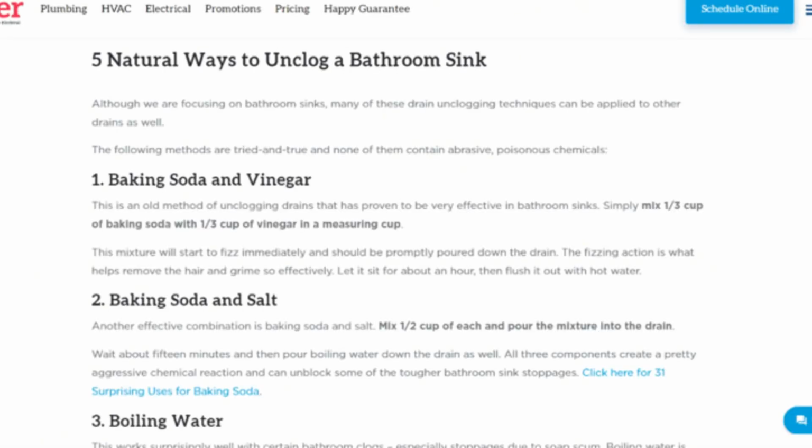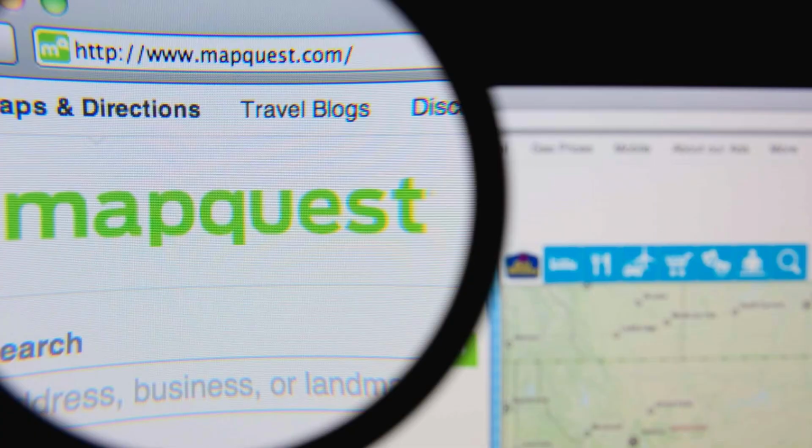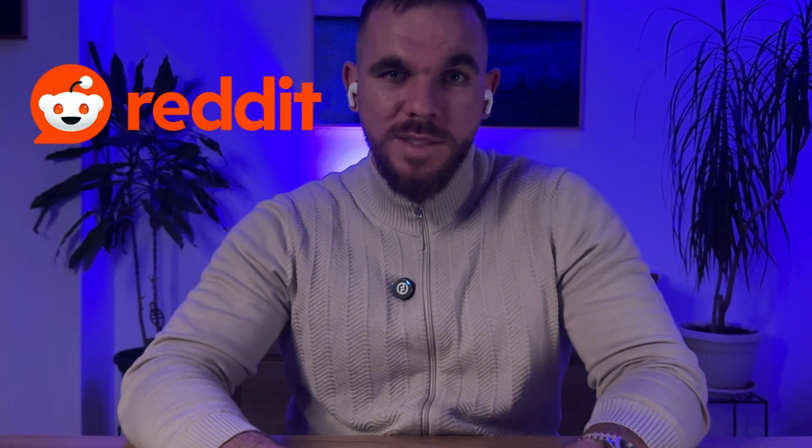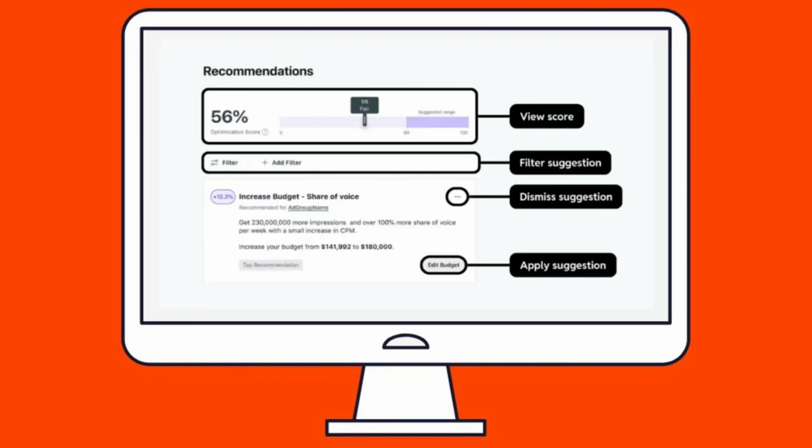Aside from that, the AI engines are looking at a lot of different listicles, blog style articles, Quora, MapQuest, Yelp, Wikipedia. I mean, that's obviously harder to get into, but it's also a big one. And last but not least, Reddit. Reddit is huge. Now, it fluctuates month on month, and depending on when you're watching this, it might not be as huge as it is now, but at the time of filming, Reddit owns roughly 20 to 40% of the citation share. So 20 to 40% of the citations in where the AI engines are looking is from Reddit. They look at the sentiment on Reddit, and they look at what people are recommending on Reddit, and they use that to make their own recommendations.